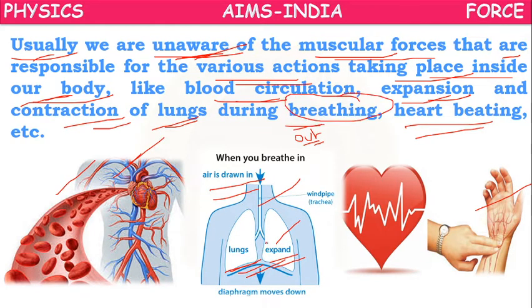That expansion and contraction of lungs during breathing is also because of muscular force. Heart beating, we can check by holding our wrist for some time. Even that heartbeat is because of the muscular force. Like this, muscular force is responsible for so many things, but we may be unaware of it. The reason behind this is muscular force only.